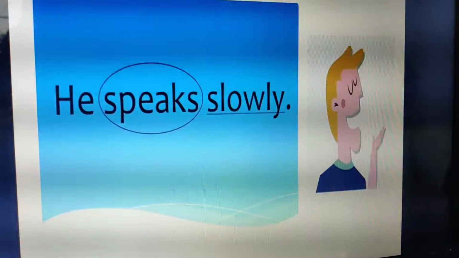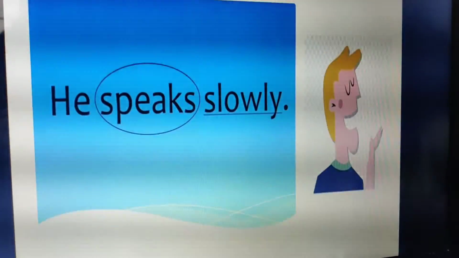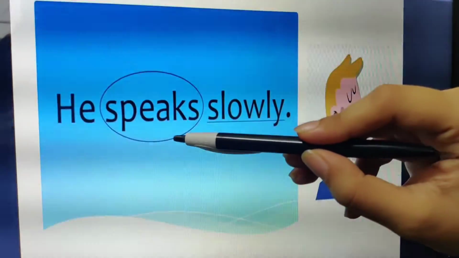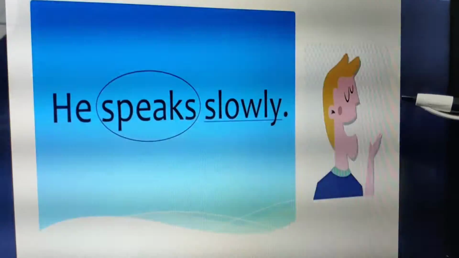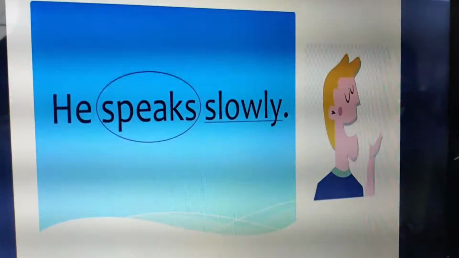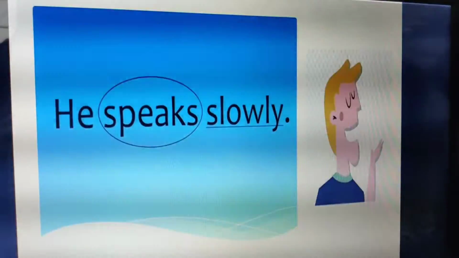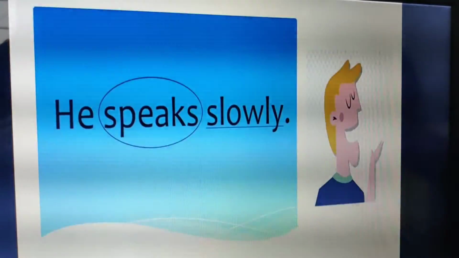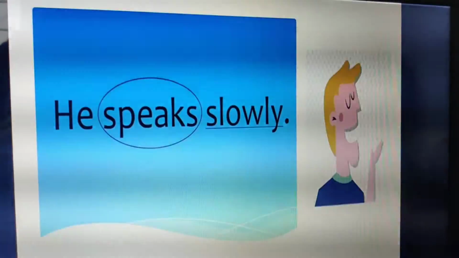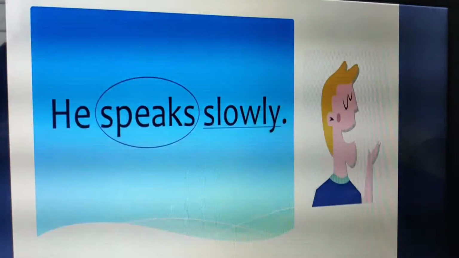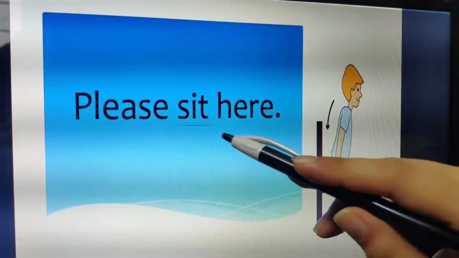Now say I give another example: he speaks slowly. Now can you see the circled part? It is the verb speaks, again an action being done, and the previous ones were also actions being done. They are all verbs. So when I am using a verb in a sentence, fine, but when I am describing that verb, what do we call these words? For example, he is speaking how? Slowly. Now if I give you another sentence, please sit here.